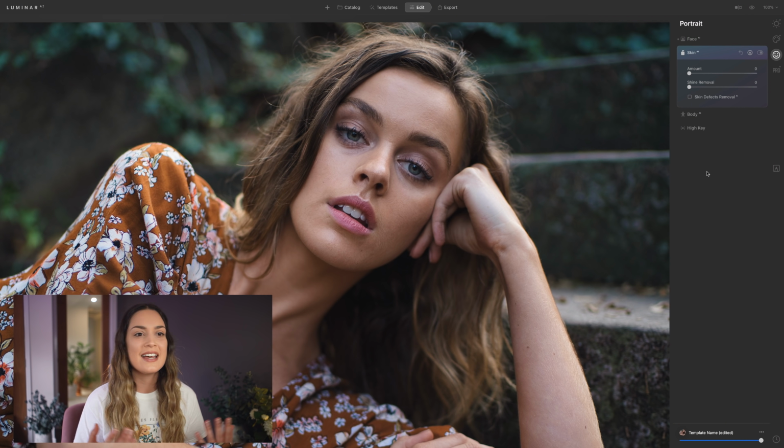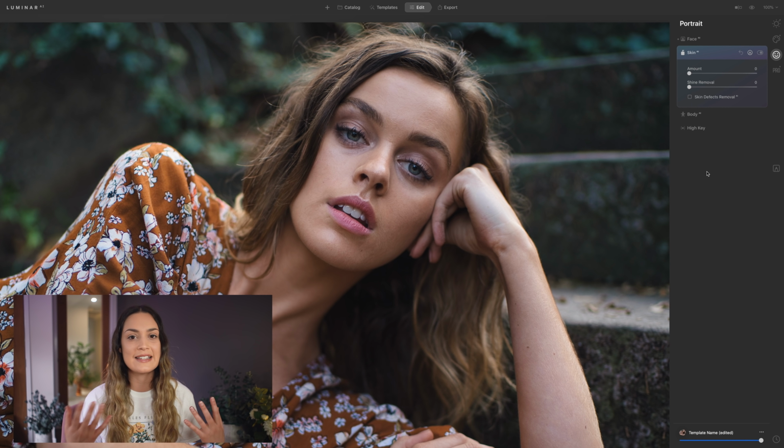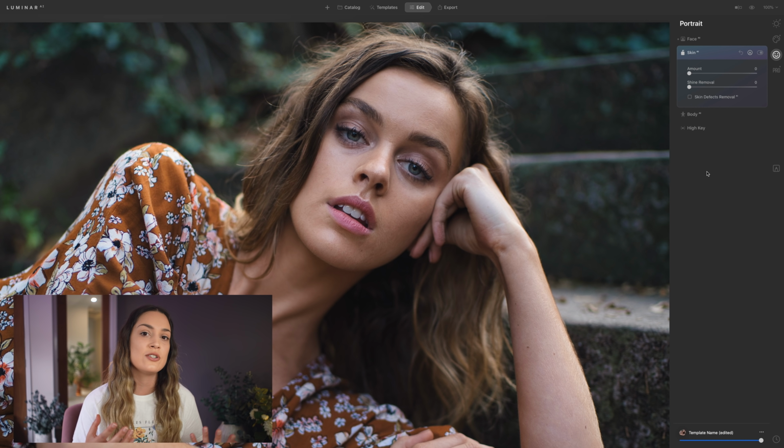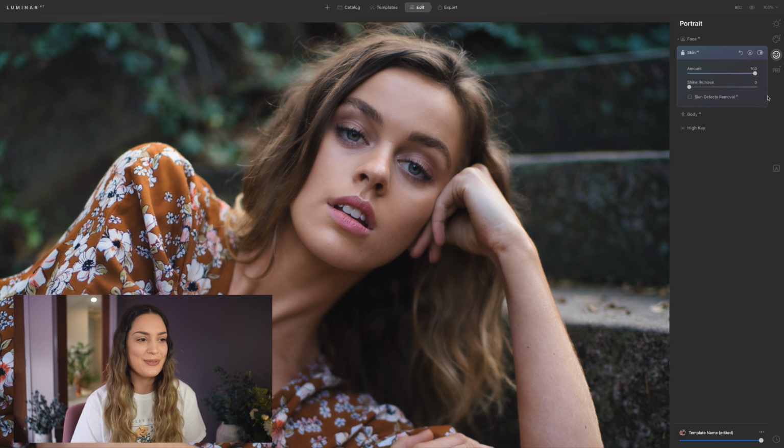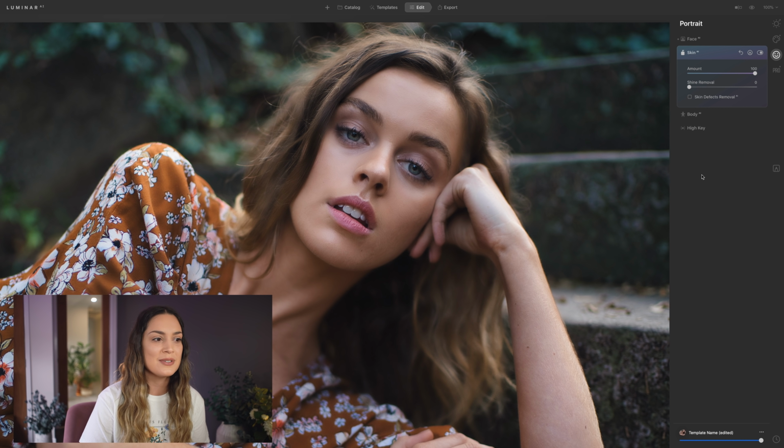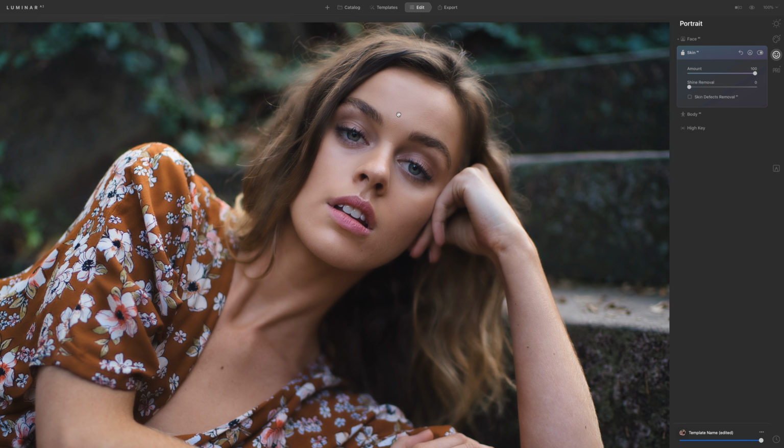So this is where you can save so much time, where you don't have to go and retouch manually like the traditional way that takes hours and hours. Here with Luminar AI, you've got a slider that's going to adjust the amount of skin retouching that's applied to a photo. So we can use the amount slider to bring up the skin softening. Obviously, you can go all the way up to 100, which is some very exaggerated results, but here you can see how it's affecting our portrait.